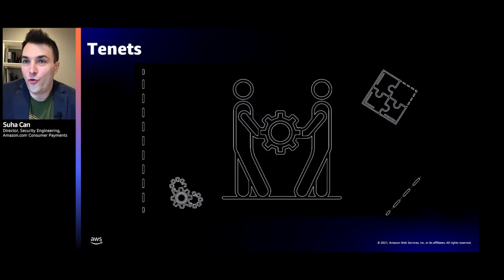Okay, now I'm going to talk through some of our key design decisions and how we made the trade-offs that we made as we built the new AWS-based payment system. Firstly, let's talk about a concept we call tenets at Amazon. It's an Amazonian concept, and you can view it as a principle or belief that helps align teams and bring everyone into an agreement around critical questions that we face as we continue to build systems.